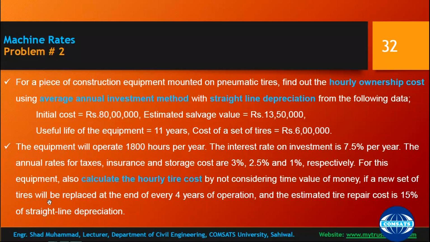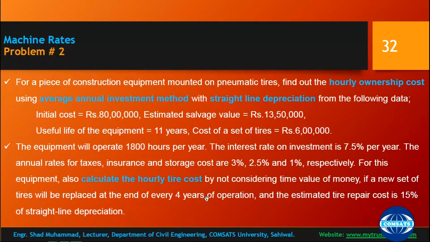If a new set of tires will be replaced at the end of every 4 years of operation, so every 4 years you need to change the tires, and the estimated tire repair cost is 15% of the straight line depreciation. So you need to calculate the depreciation and 15% of the straight line.